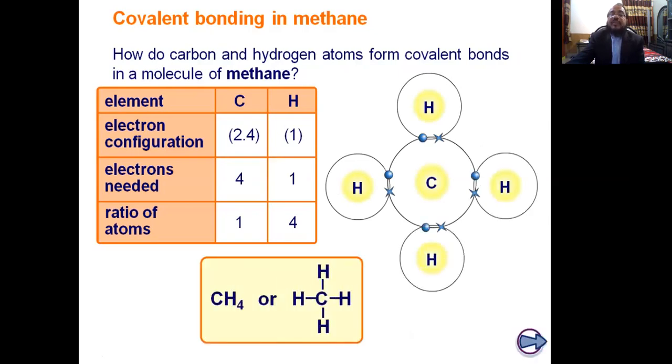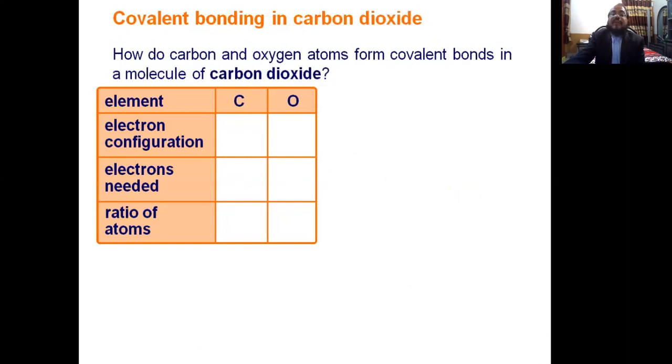And now you can see each hydrogen is completing its outermost shell according to the duplet rule, and carbon is completing its outermost shell according to the octet rule, noble gas electronic configuration. No doubt all these atoms have achieved the noble gas electronic configuration.